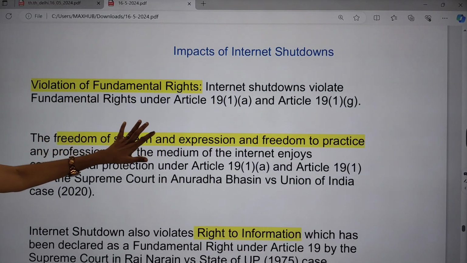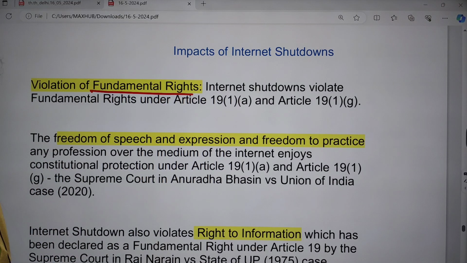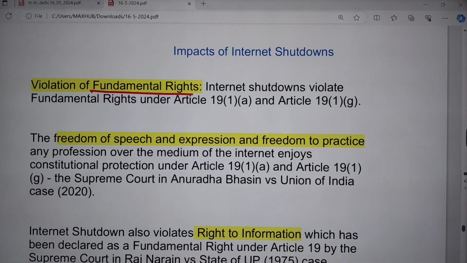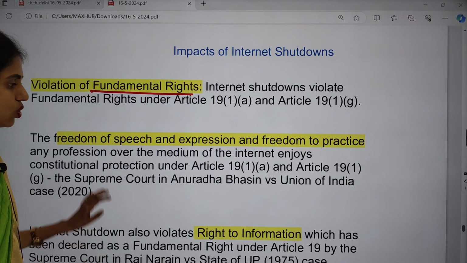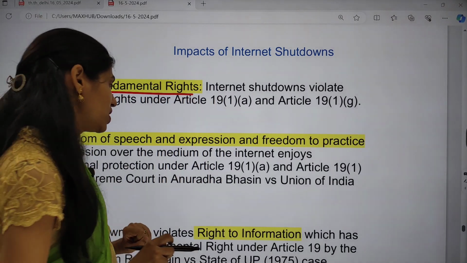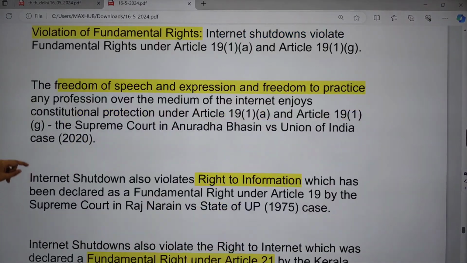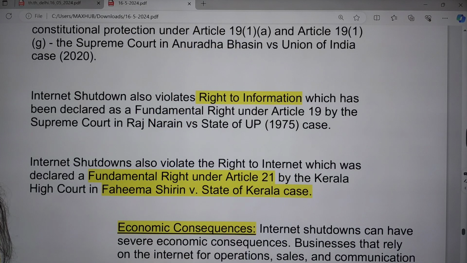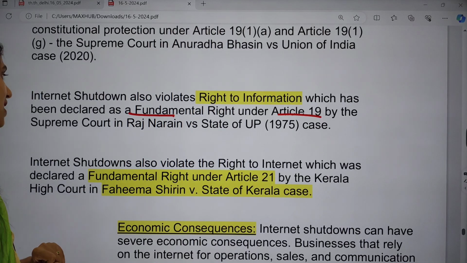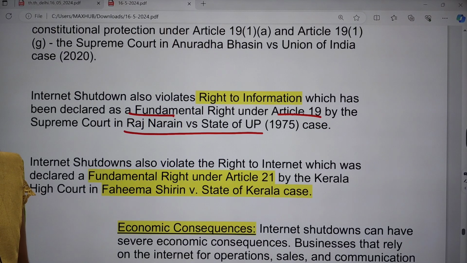And what will be the impact? The impact will be important for mains. First one is that it is violating fundamental rights, Article 19(1)(a) and Article 19(1)(g). They are talking about freedom of speech and expression as well as freedom to practice a profession, so they are going to be affected. This was mainly said by the Supreme Court in the judgment Anuradha Bhasin versus Union of India. And next one is internet shutdown also violates the right to information. Right to information is also a fundamental right under Article 19, which was again said by the Supreme Court in Raj Nayan versus State of UP case. It is also very important.